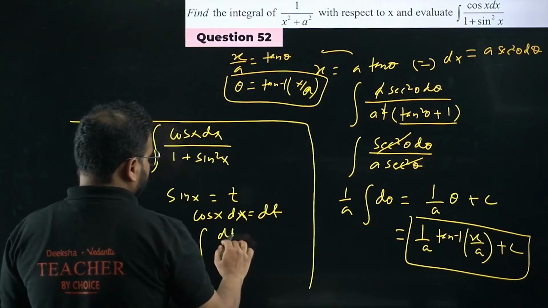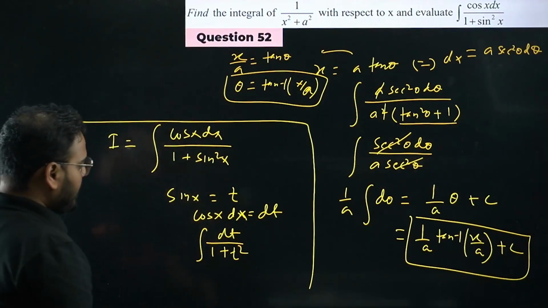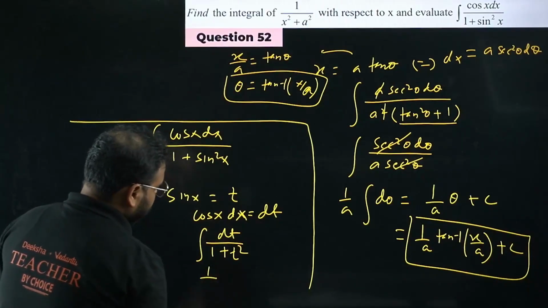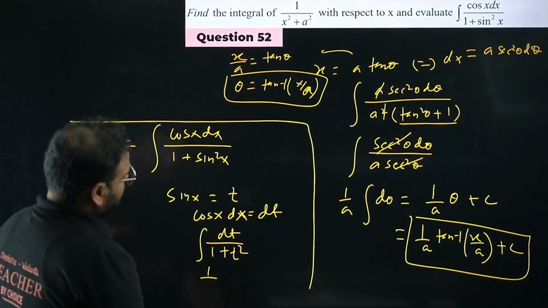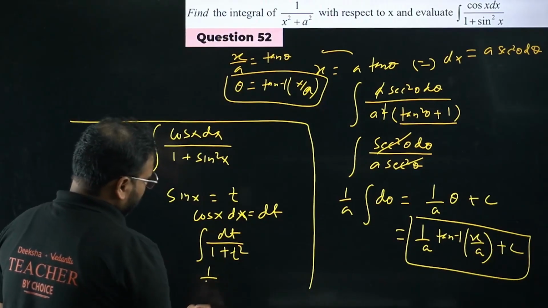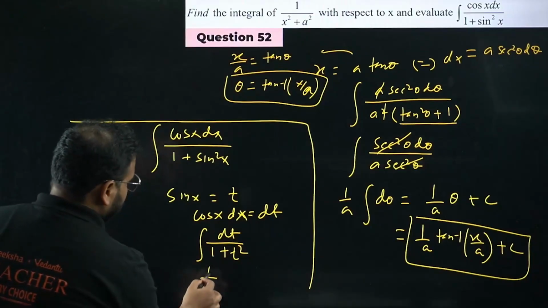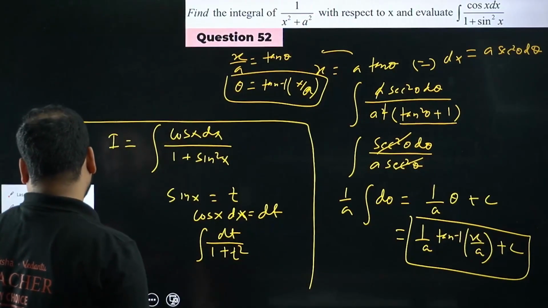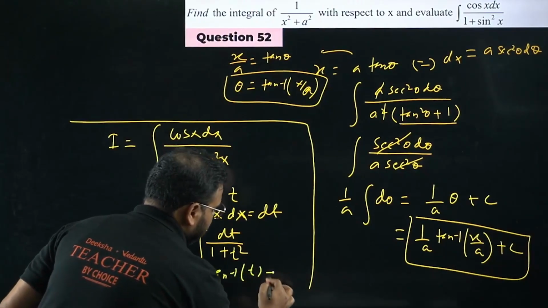Okay, replace this. Integration of dt upon 1 plus t square. This will be 1 by a, but there's no a, right? 1 only is there, so I don't have to write 1 by 1. So simply tan inverse of t plus c.